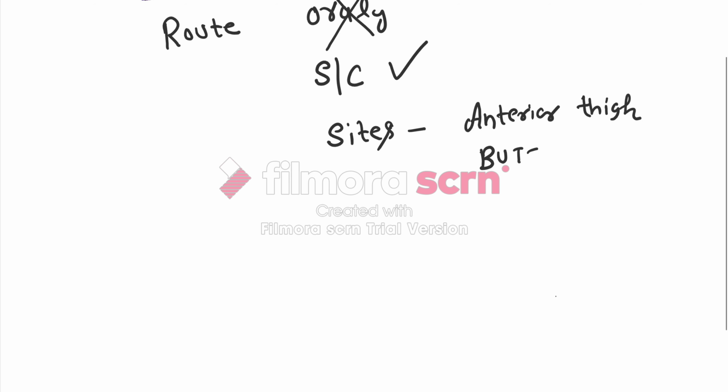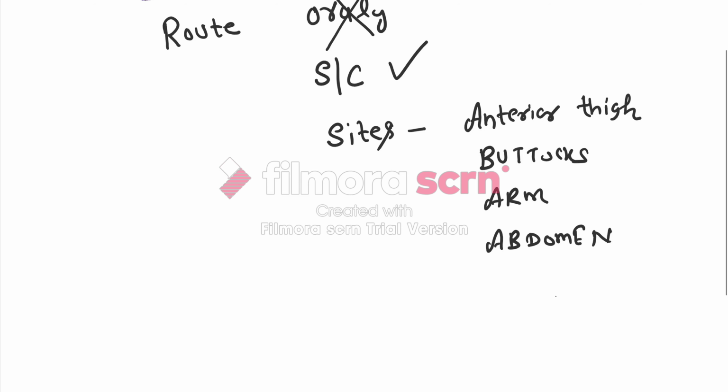What are the sites of the subcutaneous route where you will give insulin? We can give it in the anterior thigh, in the upper buttocks, and in the upper arm. These are some sites. We can also give it in the abdomen, in the periumbilical area.